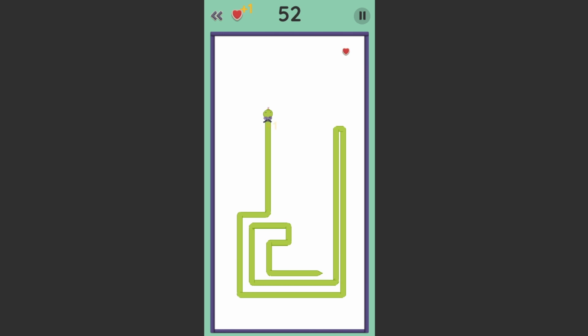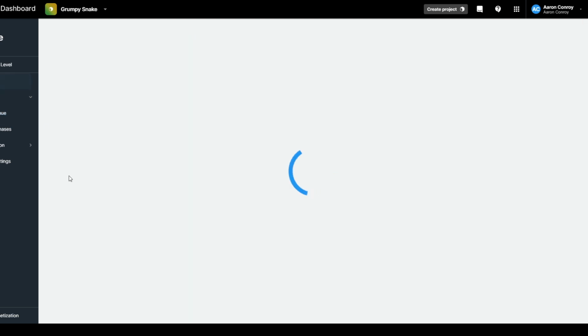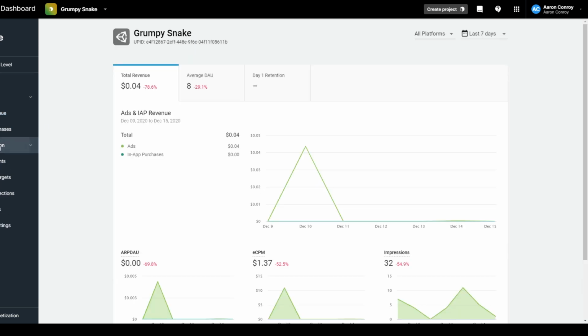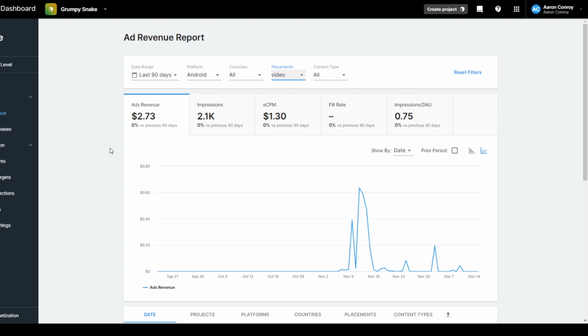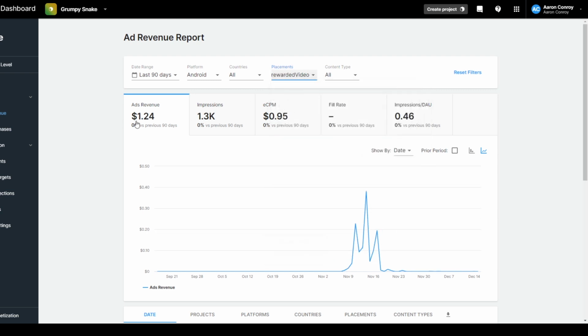So just quickly, here's the Unity dashboard, in case you just want to see that. I don't really have much to say on this. For the game itself, I had an ad playing every 3 times you play the game, pretty standard, and I had a rewarded ad that you could basically continue to play if you pressed it. You would watch a 30-second ad and the game would keep going. So we could break it down: the normal video made us $2.73, and then the rewarded video made us $1.24. So it looked like my normal video was more profitable than the rewarded video, and I don't know if that is a good thing.